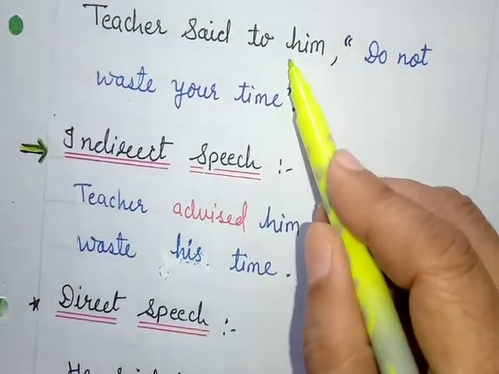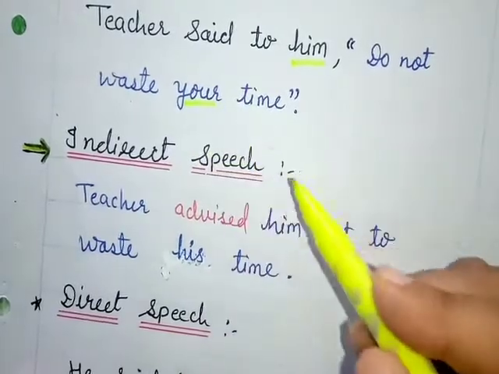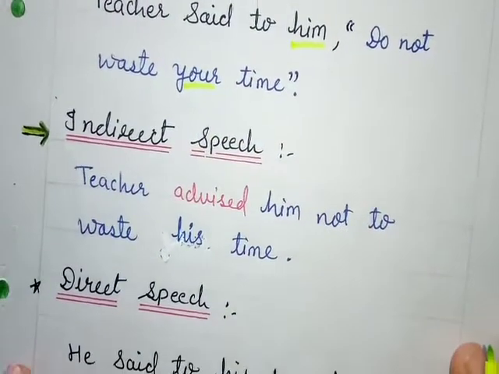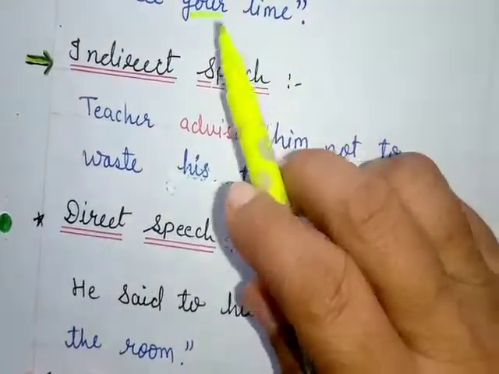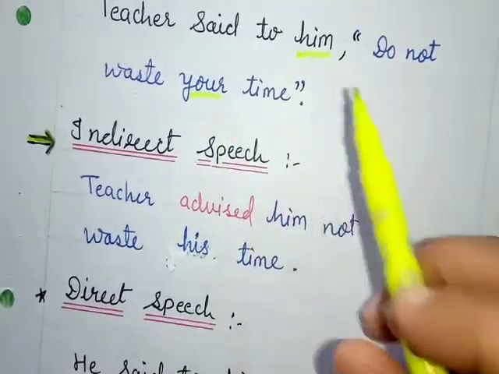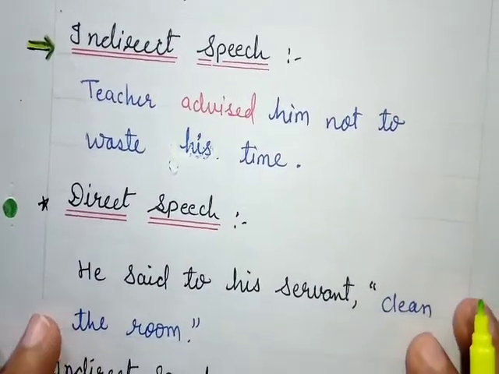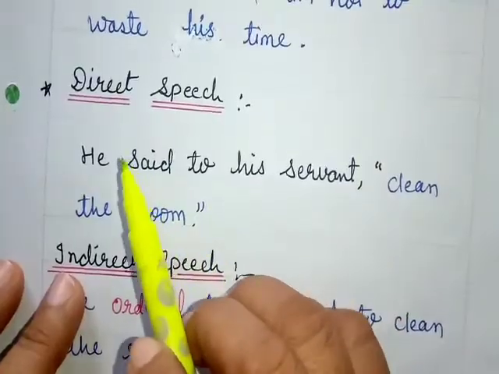Because of him, in place of your, we will use his. So the pronoun of the reported speech will change according to the object. These rules I had already taught you in the last two videos.